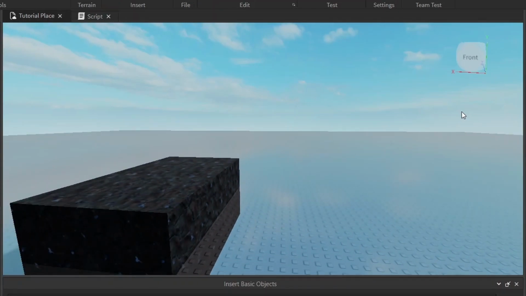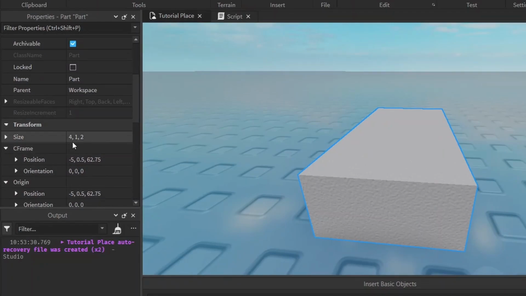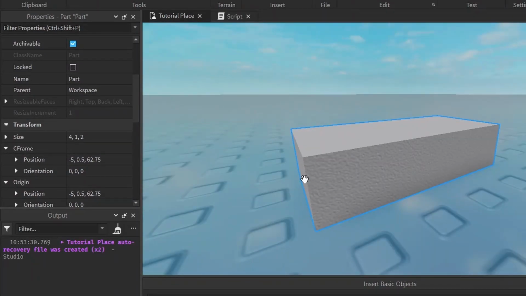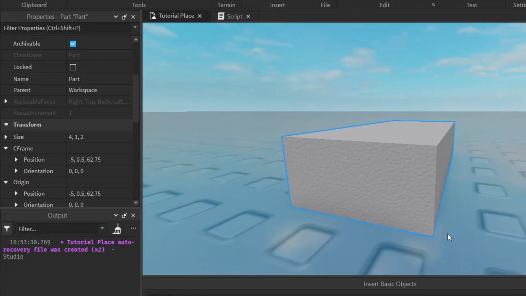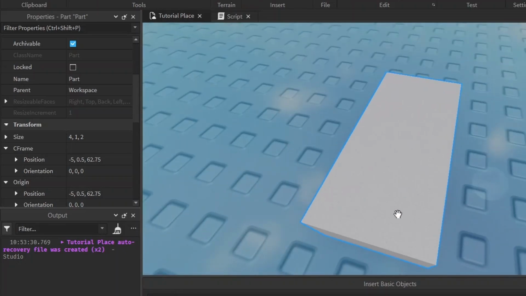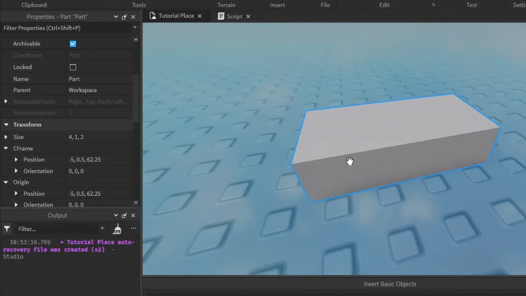If we want to change a part's size, we can do it in all 3 dimensions. Let me remove this part and add a new one. I'll show you that by default, the part size is 4 studs in the x-axis going this way, 1 stud in the y-axis going up and down, and 2 studs of depth going this way. Each one of these little squares is 1 stud. So as you can see, it's about 1, 2, 3, 4 studs, and about 2 studs this way, and 1 stud high.